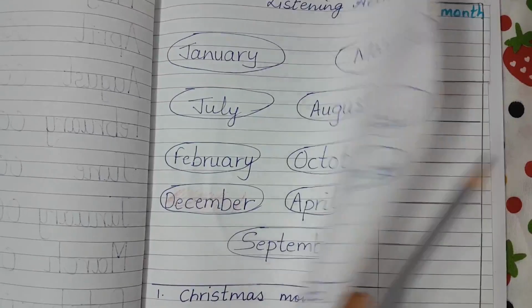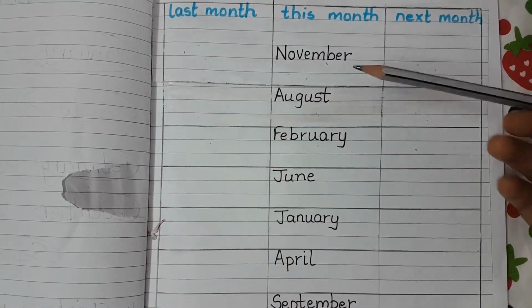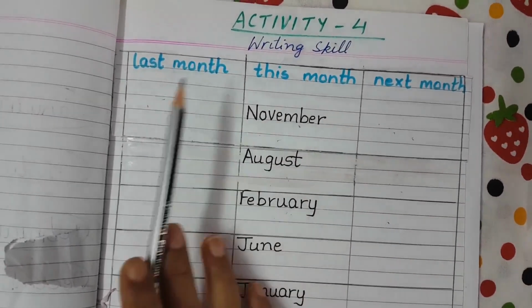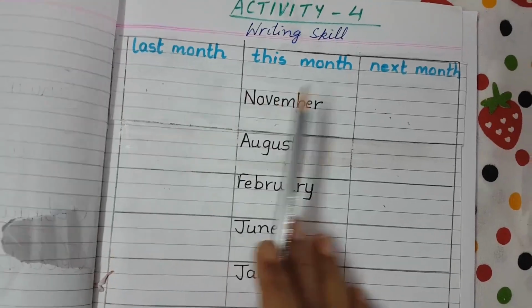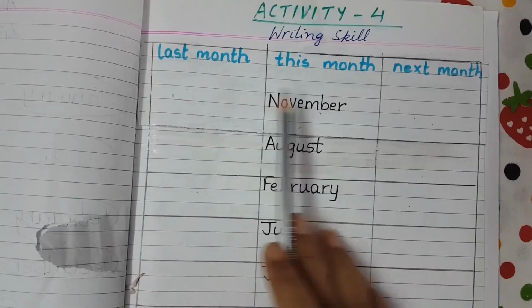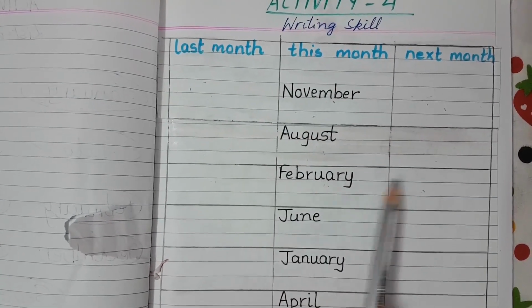Now the next activity is based on writing skills. In this activity again different months' names have been written and what kids have to do is write the previous month or the last month and the next month. Like November, they will be writing October and December. July, August, September, January, February, March.